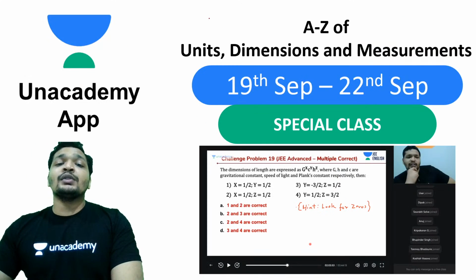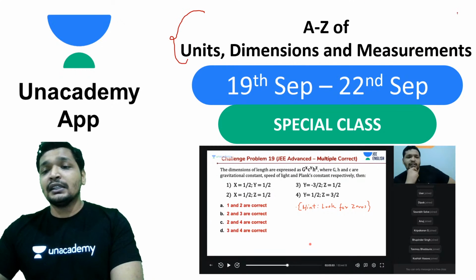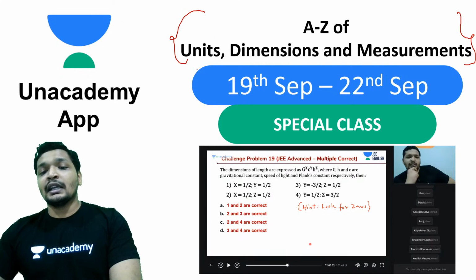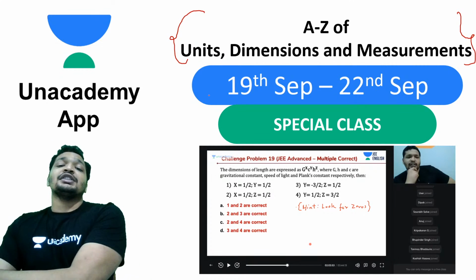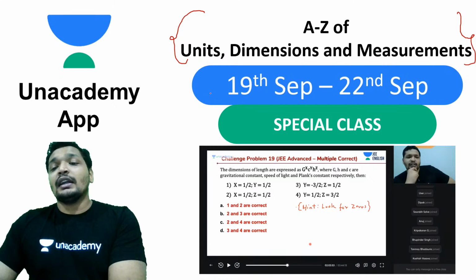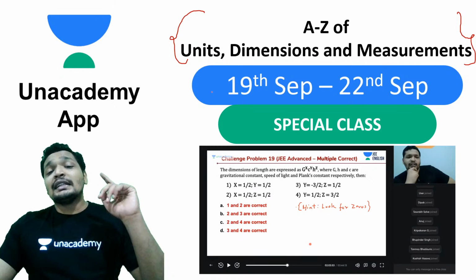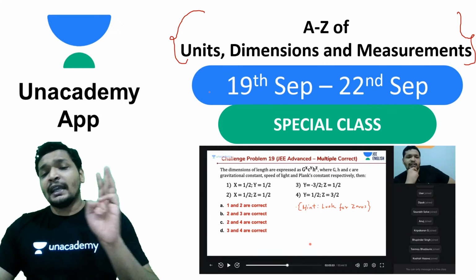And that being said, students, we have covered units, dimensions and measurements, the complete thing on Unacademy Learning app from 19th September to 22nd September with an extra session on the following Sunday, so that you get a complete understanding of it. And it's quite easy. It's very simple, and not only that, it takes less time.